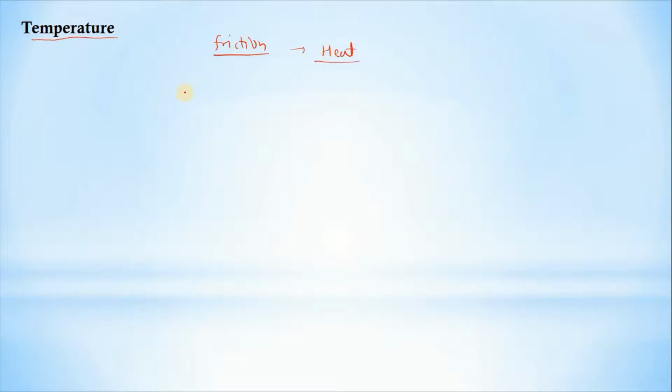We have to analyze the temperature induced in the machining, such that the hot hardness temperature of the tool material we select should be greater than the temperature induced in machining.